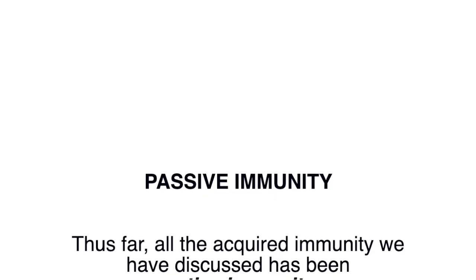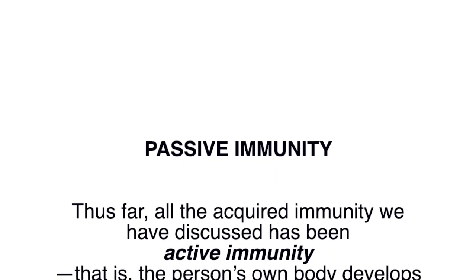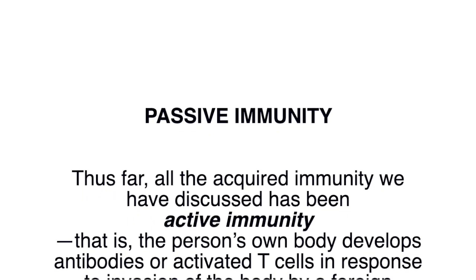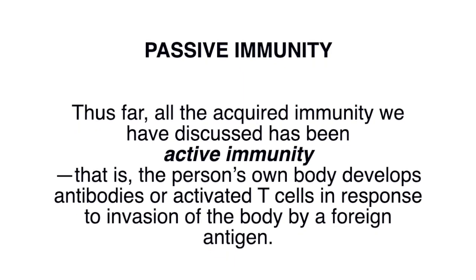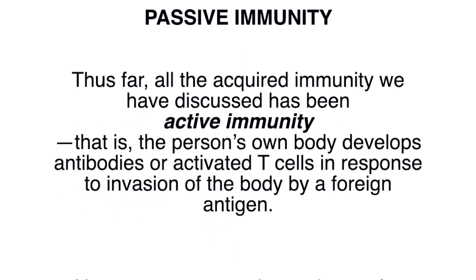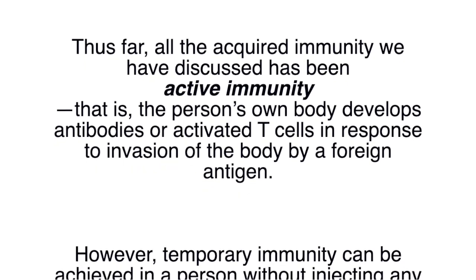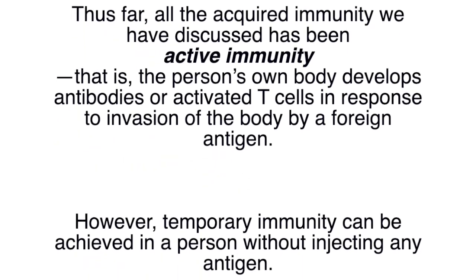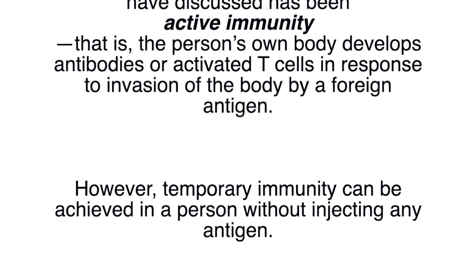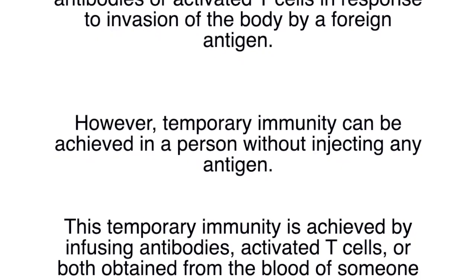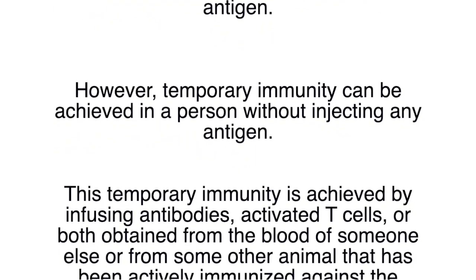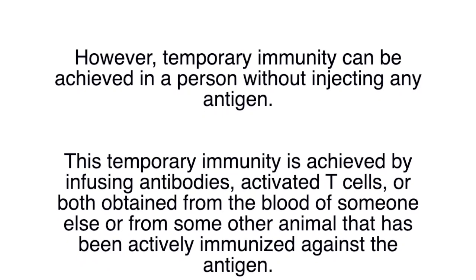Passive immunity. Thus far, all the acquired immunity we have discussed has been active immunity. That is, the person's own body develops antibodies or activated T cells in response to invasion of the body by a foreign antigen. However, temporary immunity can be achieved in a person without injecting any antigen. This temporary immunity is achieved by infusing antibodies, activated T cells, or both, obtained from the blood of someone else or from some other animal that has been actively immunized against the antigen.